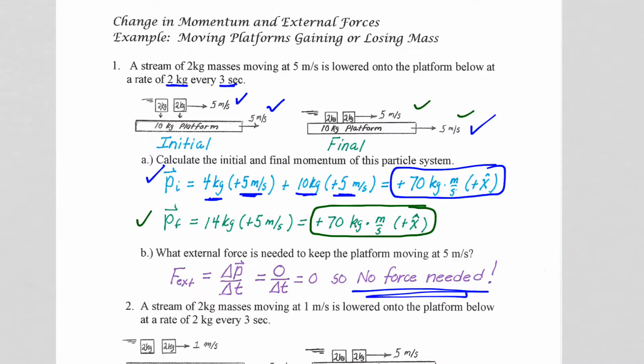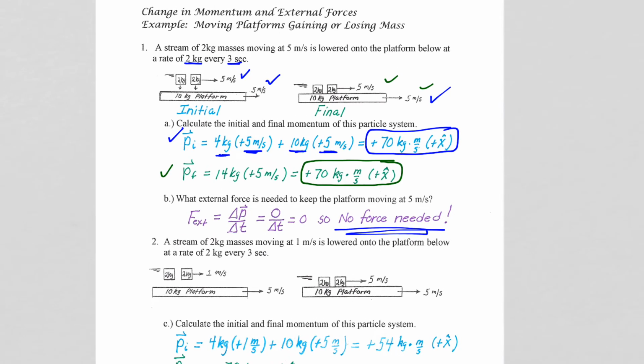But, on the other hand, what if the mass you are acquiring is not moving at the speed you are moving? So what if you are acquiring mass that is moving at 1 meter per second and the platform is moving at 5 meters per second, and then after the mass lands on the platform, we want the entire system to move at 5 meters per second.